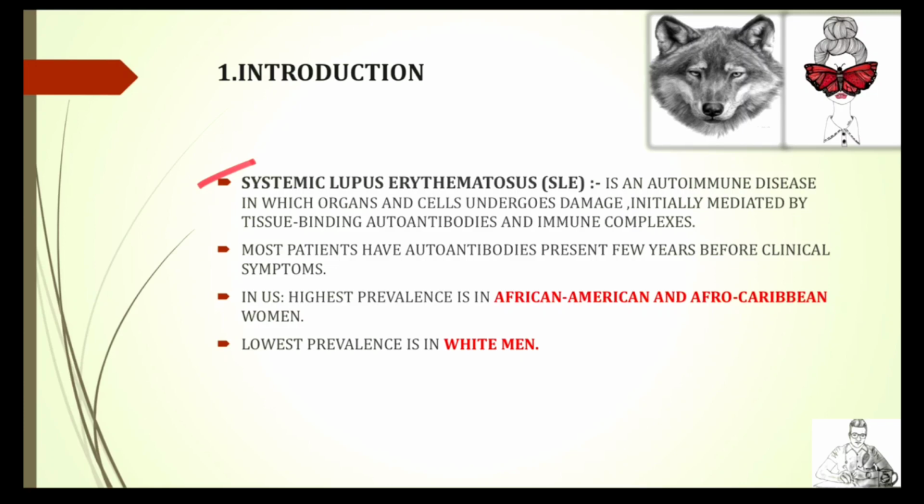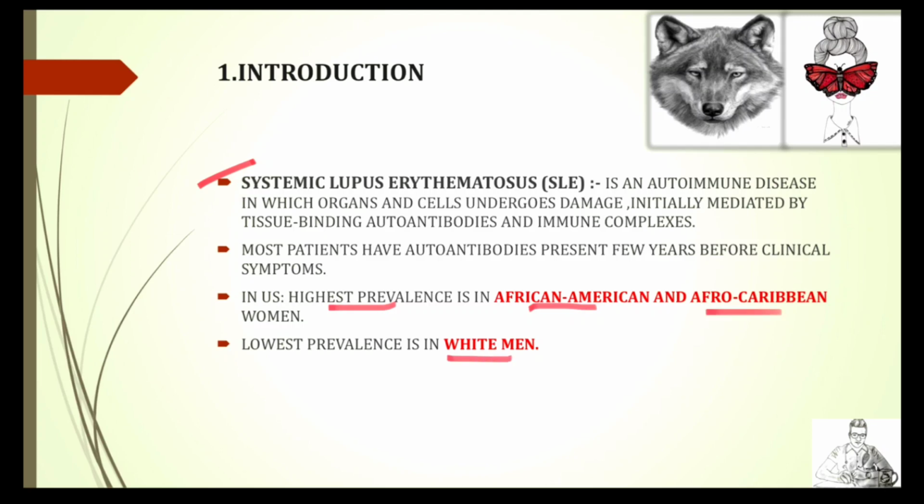Systemic lupus erythematosus is an autoimmune disease in which organs and cells undergo damage. And this damage is initially mediated by tissue-binding autoantibodies and immune complexes. Most patients have autoantibodies present a few years before clinical symptoms appear. In the United States, the highest prevalence of SLE is in African American and Afro-Caribbean women, whereas the lowest prevalence is in white men.